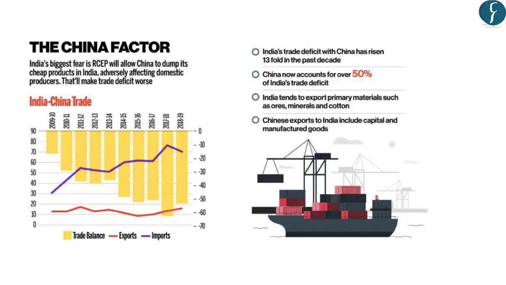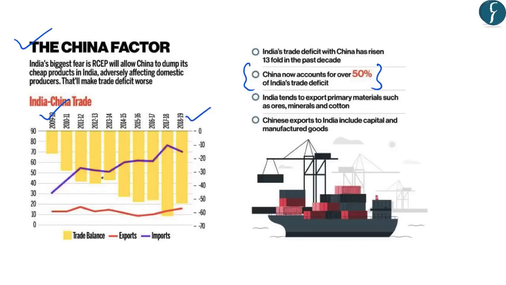Now, after this, let us look at the China factor in India's withdrawal from the RCEP. We know that India is running a trade deficit with China, and China accounts for over 50% of India's trade deficit. What trade deficit means is that India is importing more from China and exporting less to China. This can be seen in this graph, which shows data of imports and exports from the year 2010 till the year 2018-19.